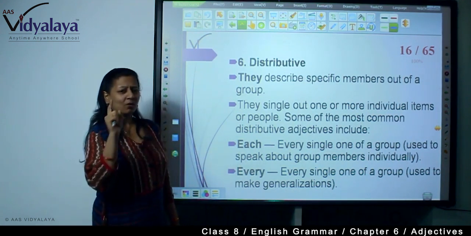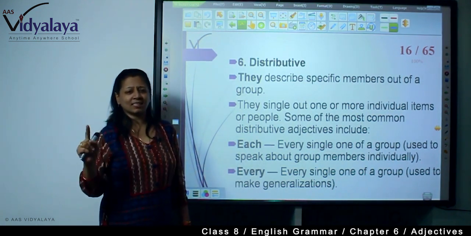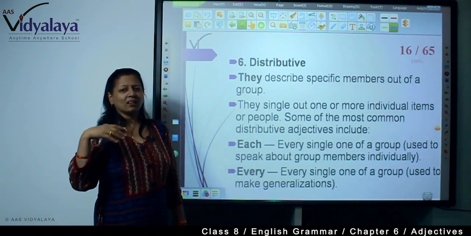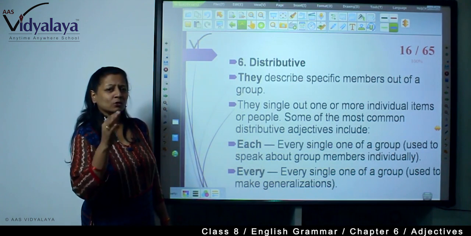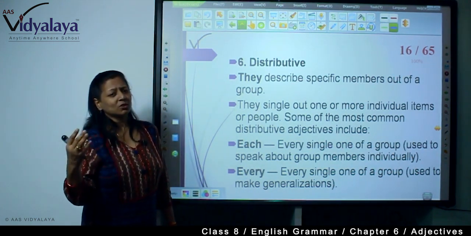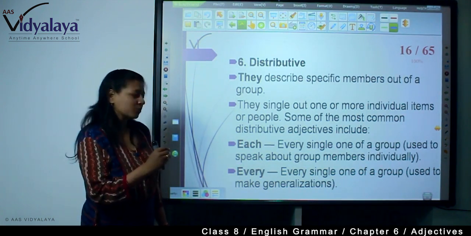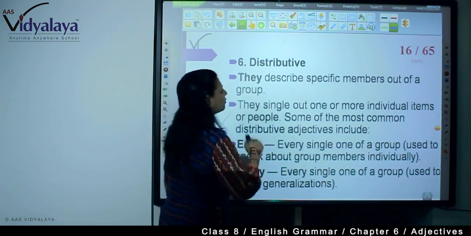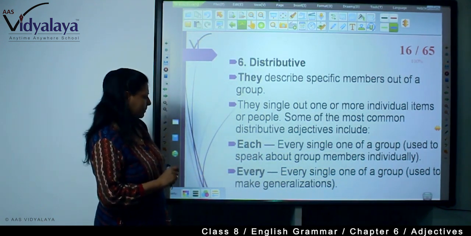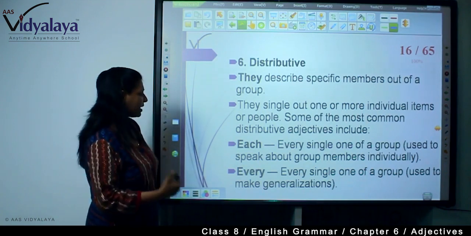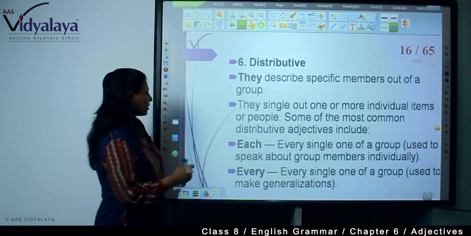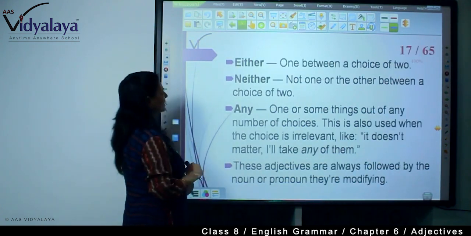Each of the boys who have passed the exam. See, now you are qualifying, you are modifying the nouns. The students, those who have passed the exams are eligible for going to the picnic, right? In this way, we are singling out one or more individual items or people. Every single one of a group of people is used to make a generalization. Everyone is allowed to attend the meeting. So in this way we are doing this.